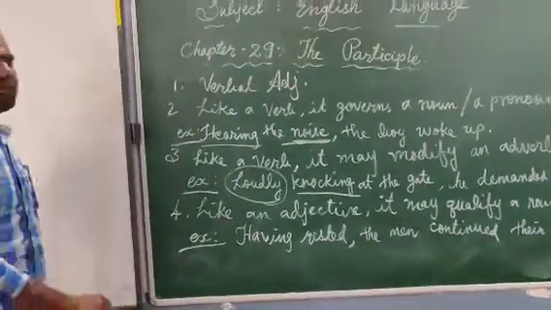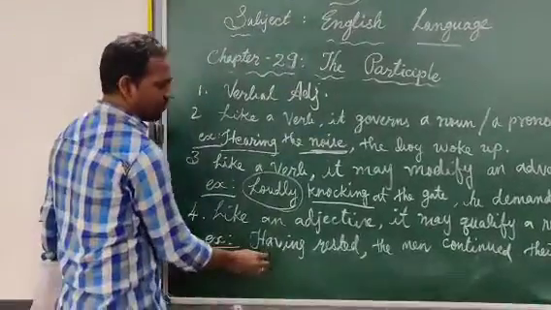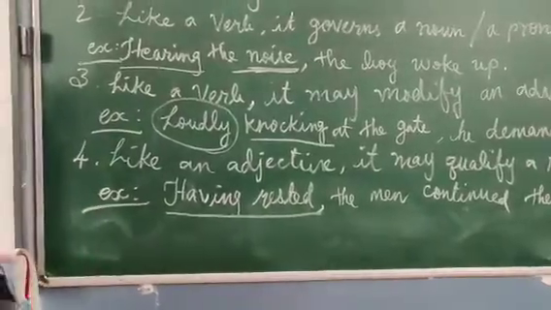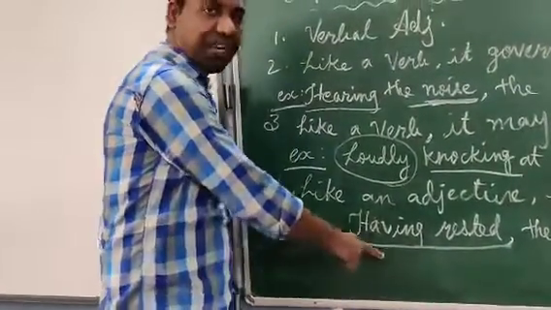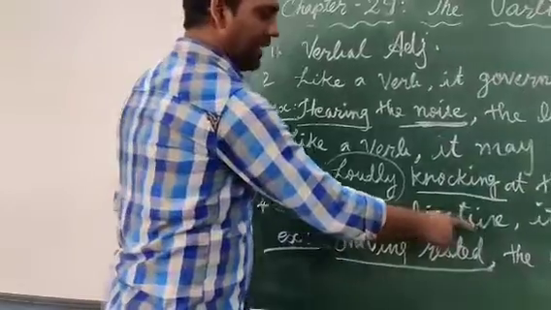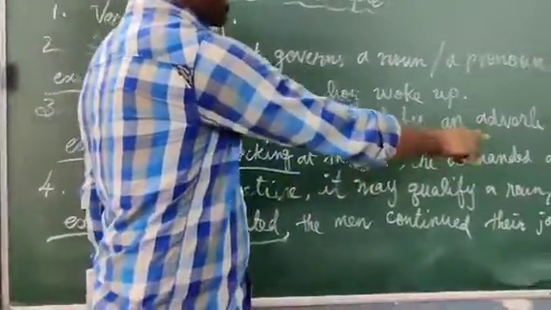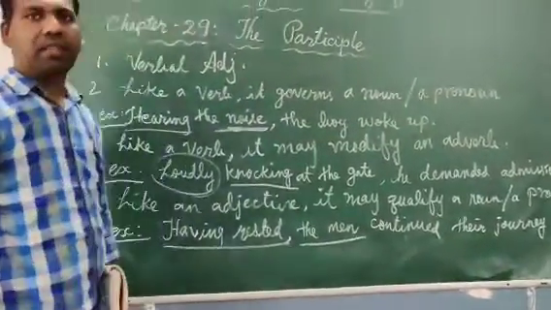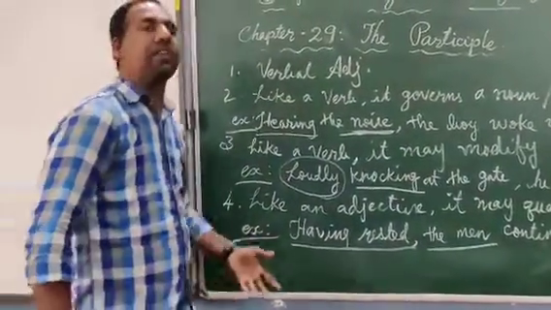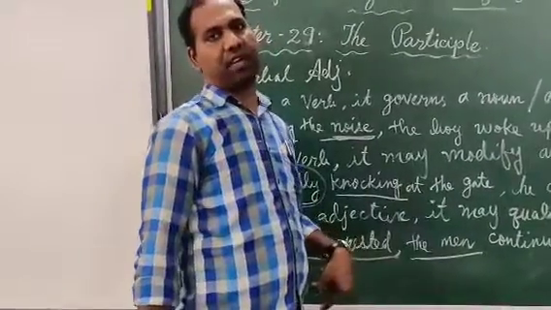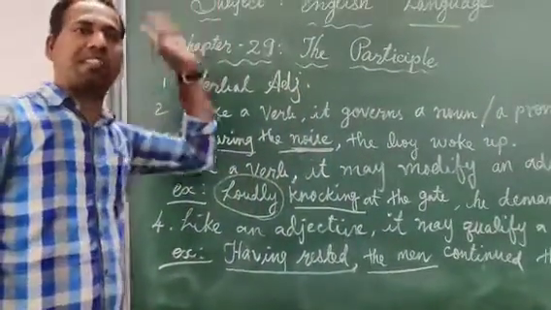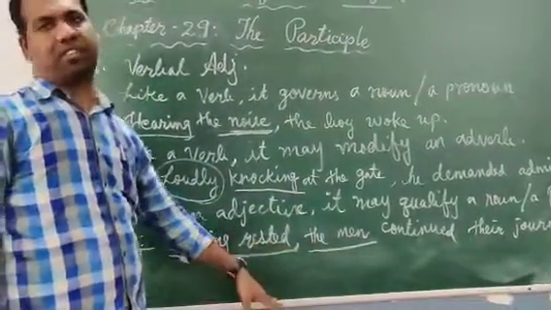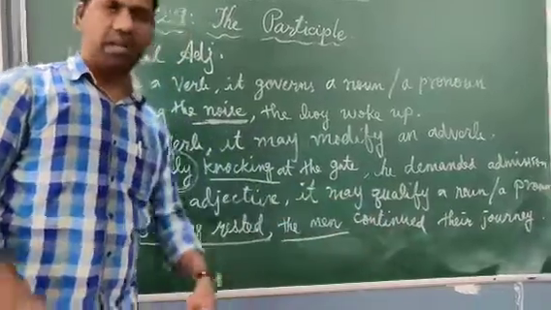Okay, so where is the participle? Having rested. What kind of participle is it? It is a perfect participle. Like an adjective, it may qualify a noun or a pronoun. Where is the noun? The men, right? Who rested? The men, they have rested. So the action was completed in the past itself. They having rested, they continued their journey.